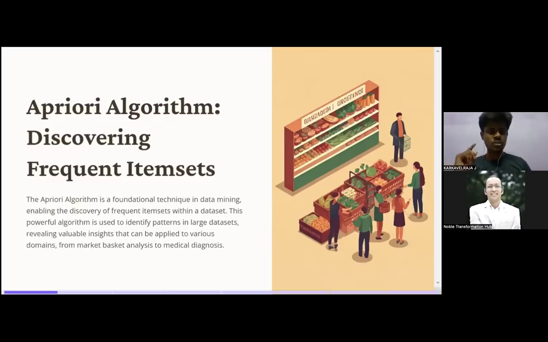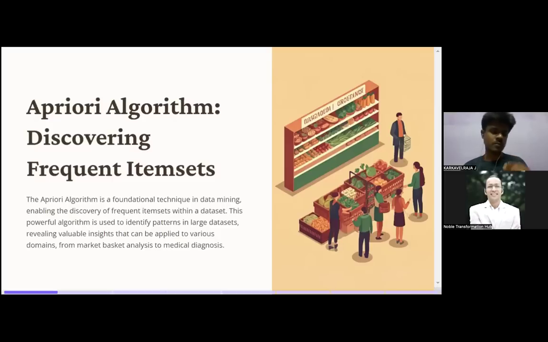So, Apriori algorithm, let us go for it. Discovering frequent item sets. Guys, if you watched the previous two sessions, you already know what this algorithm is, what a frequent item set is, everything. But don't worry, we are here to help you. We're gonna understand the end to end of what the Apriori algorithm is in this session or a session or two.